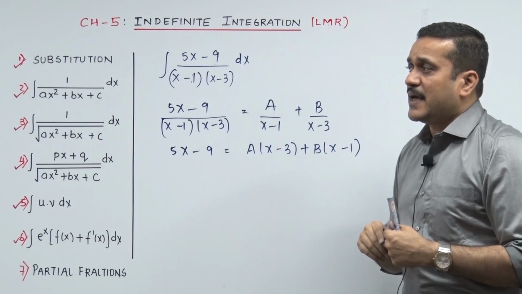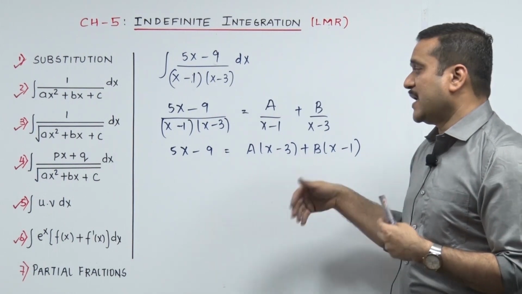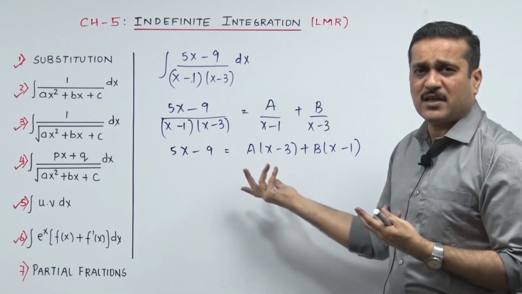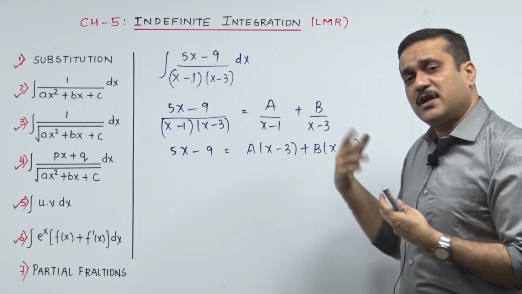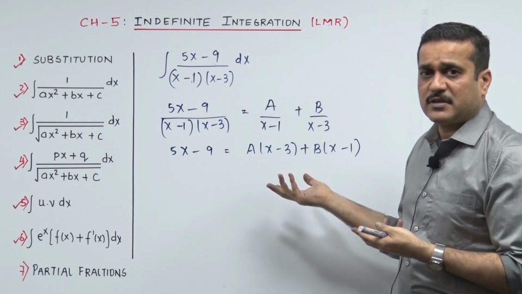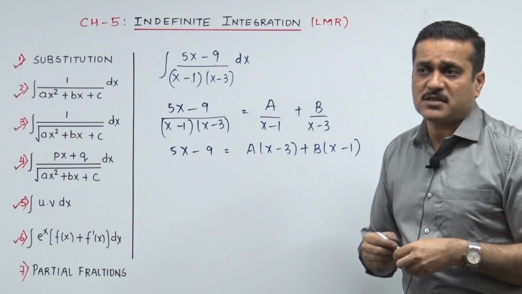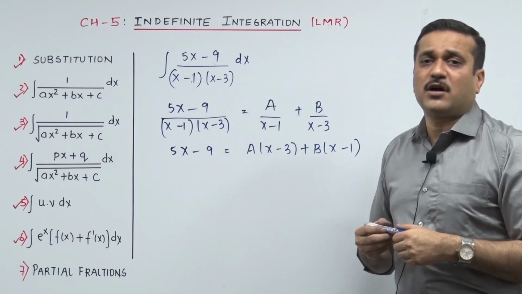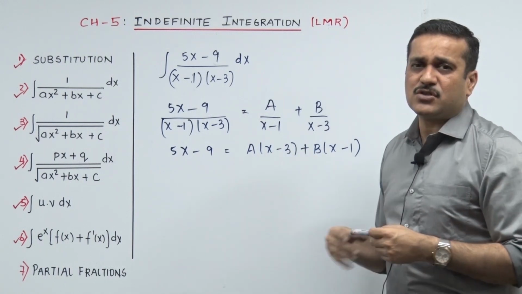Now as per the rule, as per the suggestion, they say put in any x ka value, any one x ka value, let us say 1, 0, 2, anything, something like that. Prepare one equation of a and b. Put in one more x ka value in that, one more different x ka value in that, get one more equation of a and b, solve the two equations a and b simultaneously and get your a b ka values. I did not like that. That sounds थोड़ा सा no too lengthy job.